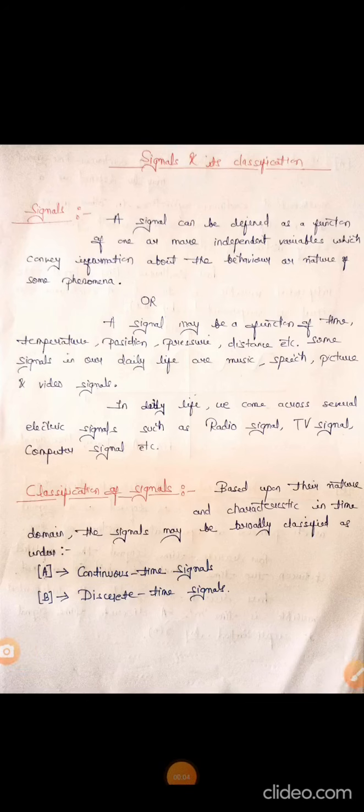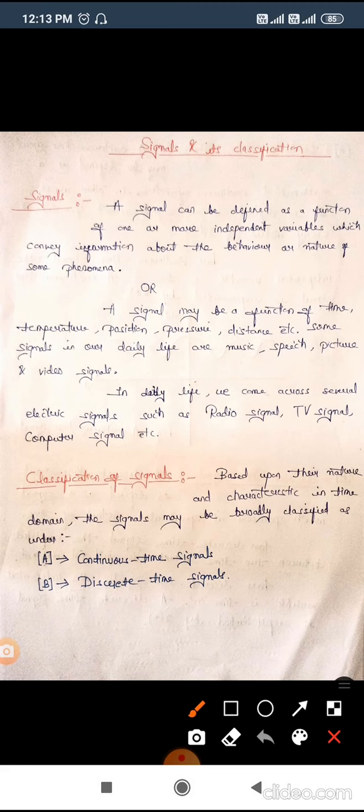Here in this video, we will discuss the topic signal and its classification. Starting with what is signal? Signal is a quantity which contains information. It may be a function of time, temperature, position, pressure, distance, anything.